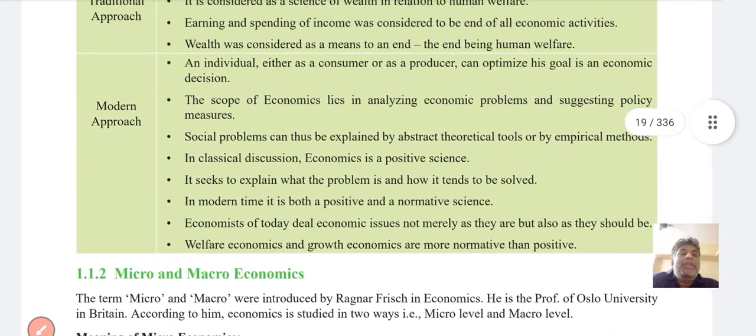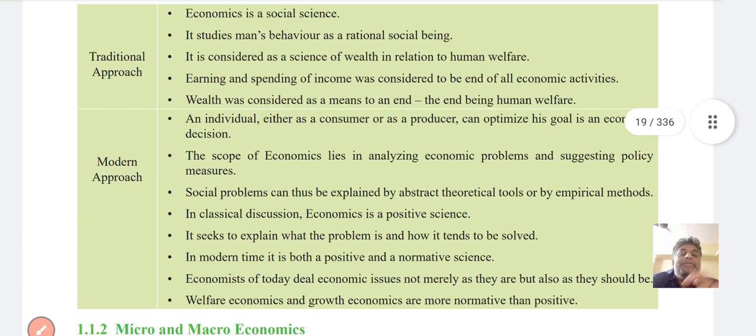What does the modern approach say? The traditional approach, the modern approach and the Western approach. An individual, either as a consumer or as a producer, can optimize the goal of an economic decision. The scope of economics lies in analyzing economic problems and suggesting policy measures. What is a policy measure? Like the budget. In the budget there are policies.